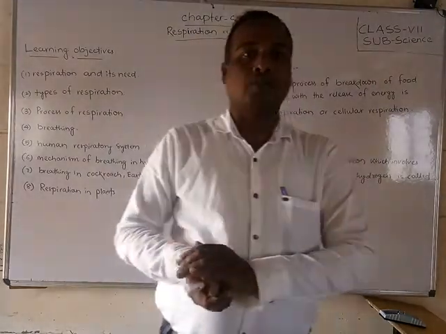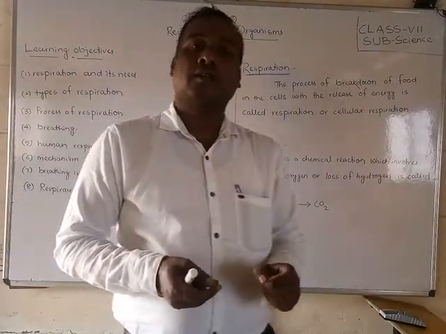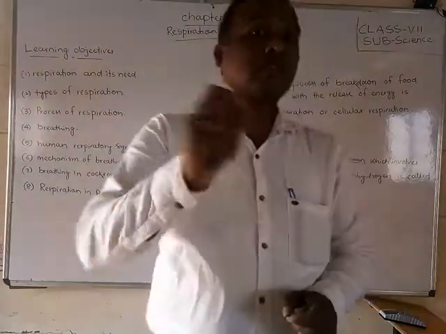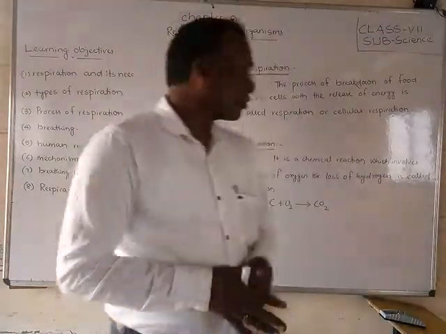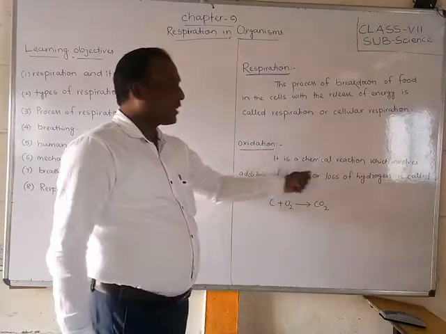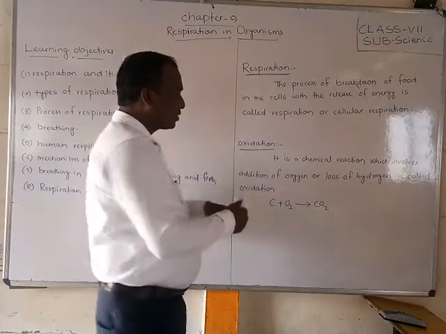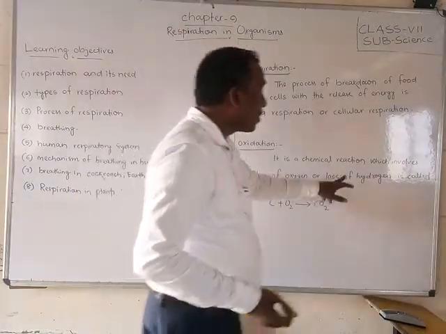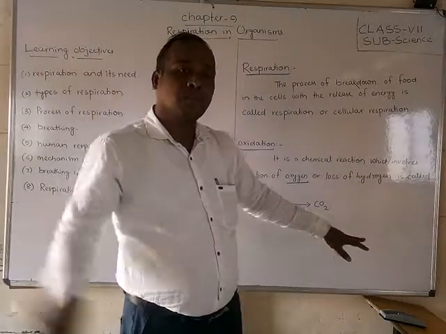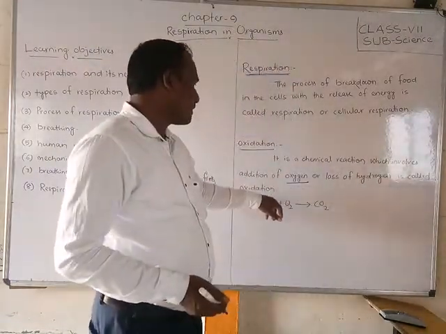Another one is reduction. Reduction means addition of hydrogen and removal of oxygen. So it is the reverse. Very carefully, friends: oxidation is a chemical reaction involving addition of oxygen or loss of hydrogen, that means removal of hydrogen.